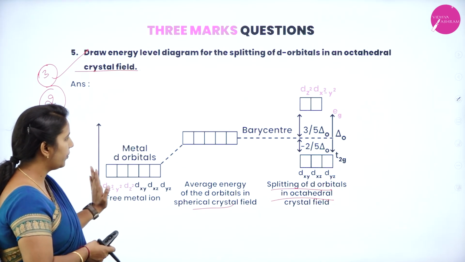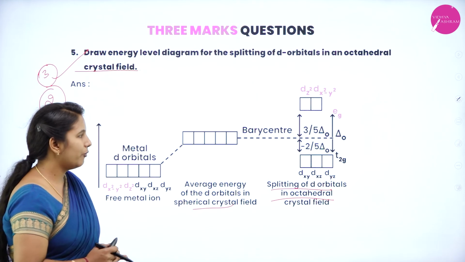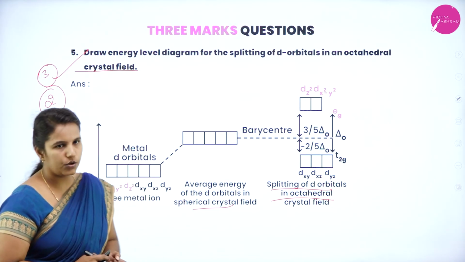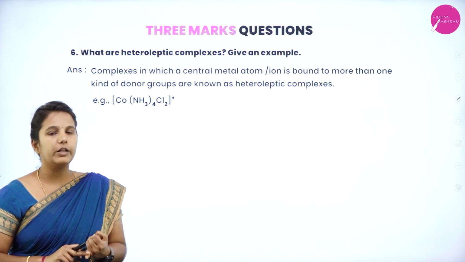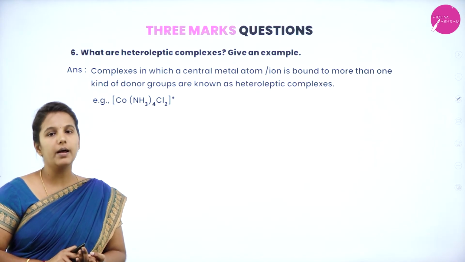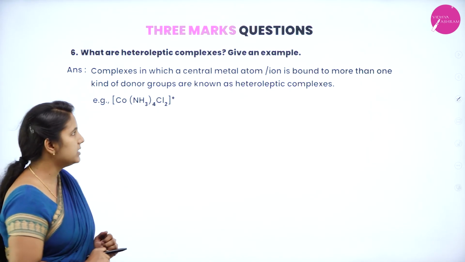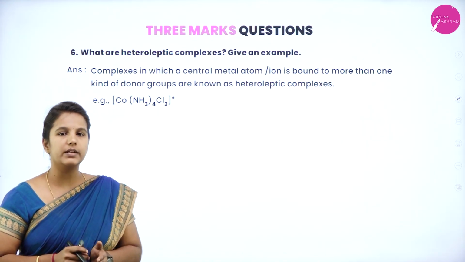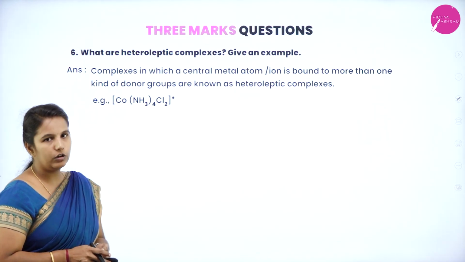You need to write the d orbitals. You need to show that this is the barycenter and this is the crystal field splitting of d orbitals into Eg and T2g, and you need to mention the names also. So what are heteroleptic complexes? Give an example. Either they can also ask you about homoleptic complexes. Give an example. And also they can ask you what is an ambidentate ligand or a bidentate ligand. We know that if the central metal atom is surrounded by more than one kind of ligand, it is said to be a heteroleptic complex. If it is a homoleptic complex, the central metal atom will always be surrounded by only one kind of ligand, or only one kind of donor atom.